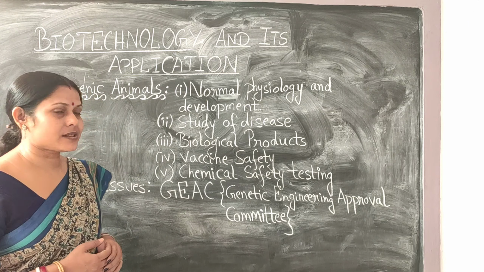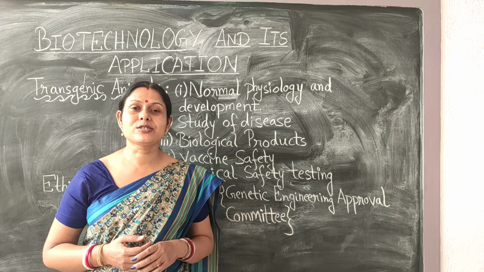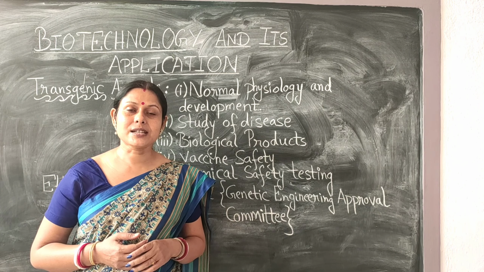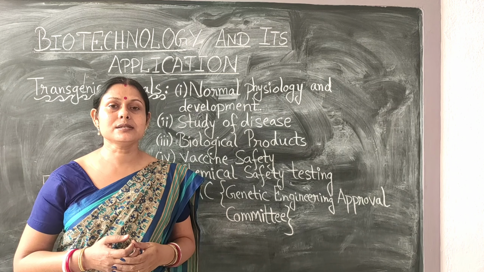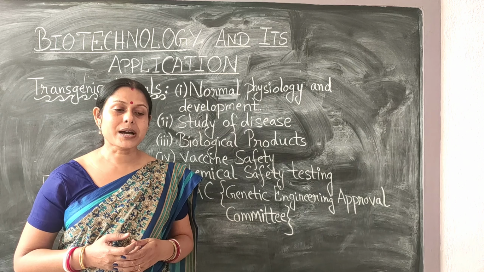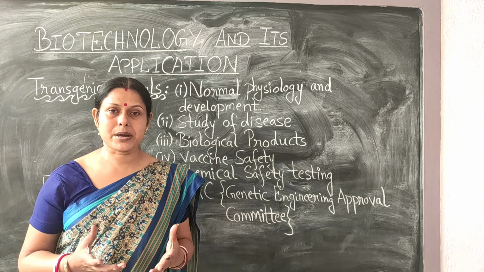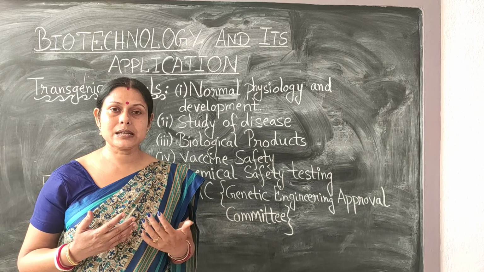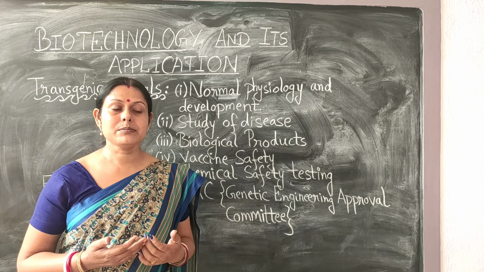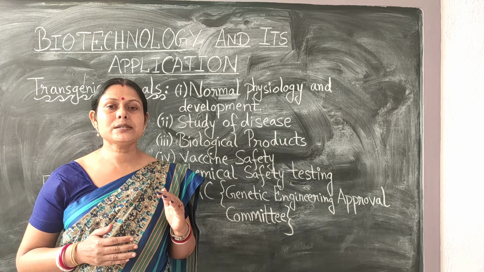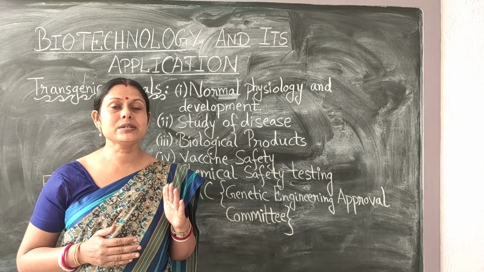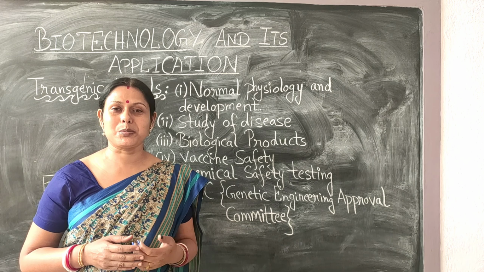The most common transgenic animal we use for the study of recombinant DNA technology is the mice. Why? Because a mouse is a mammal and it can be easily cultured in a very short duration of time, and the effect it will have on its body, more or less, we can consider it will have the same kind of effect in the human population also.